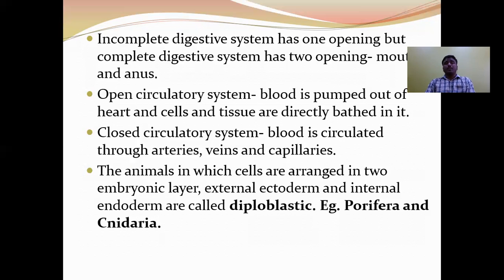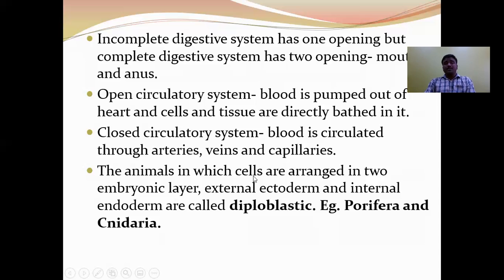Here one thing you should remember: all invertebrate phylum organisms consist of open type of circulatory system except Annelida and Cephalopoda, whereas all chordates consist of closed type of circulatory system except Urochordates.